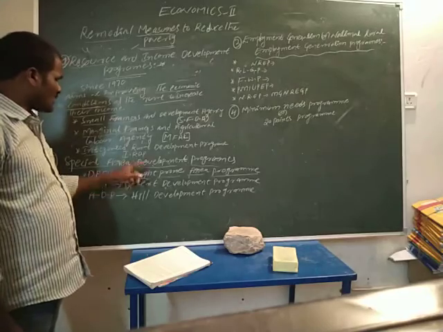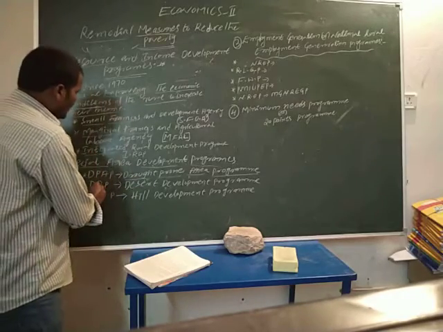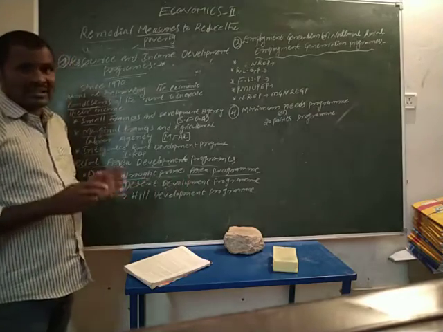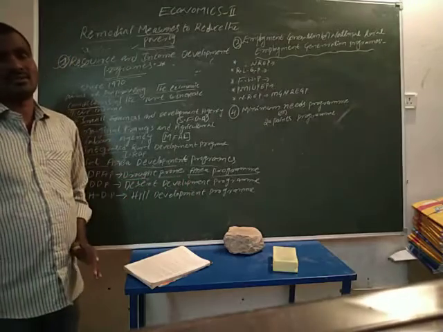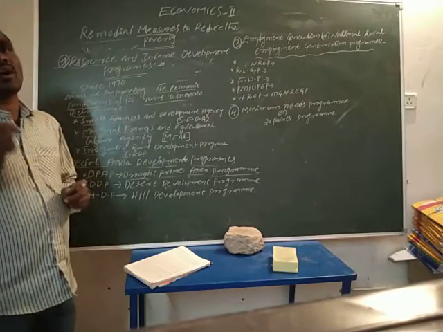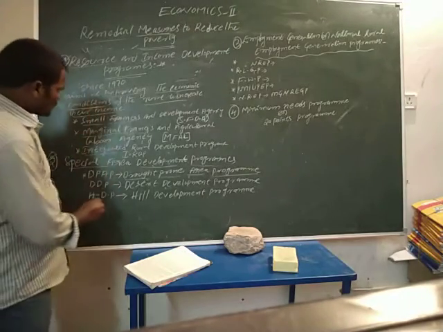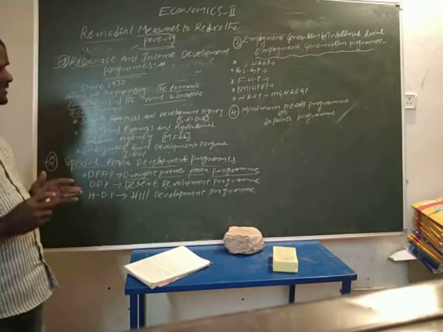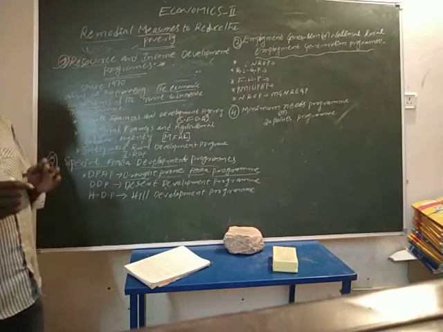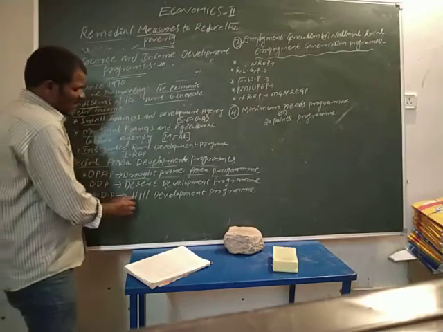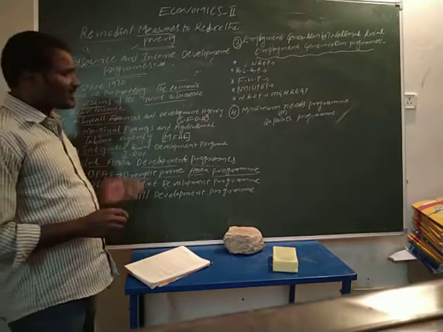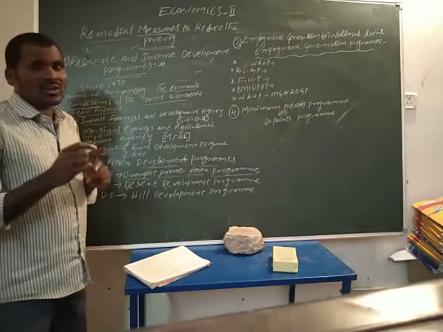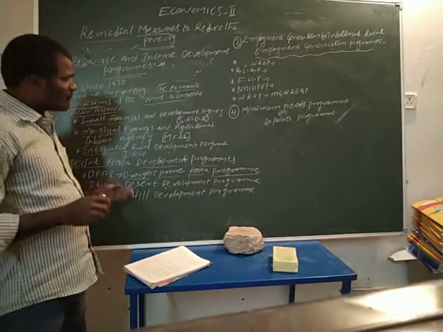DDP, the Desert Development Program, raises incomes for those living in desert areas. The Hills Development Program increases the income levels of people living in the hills or mountains. So these three are included in the programs to increase income and eradicate poverty.